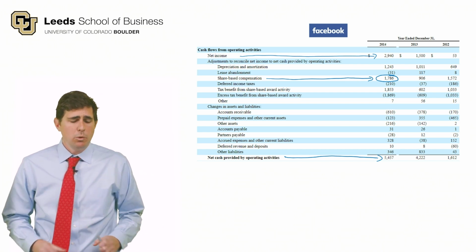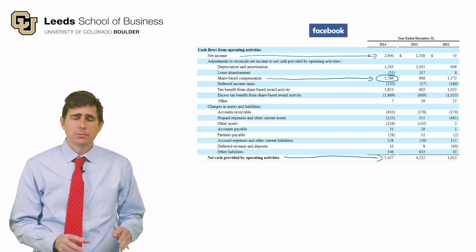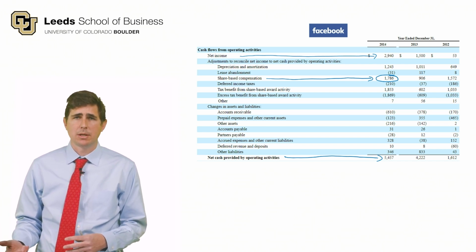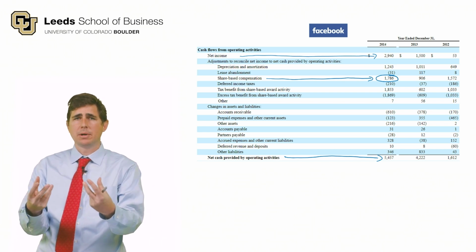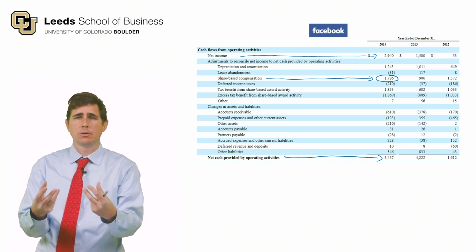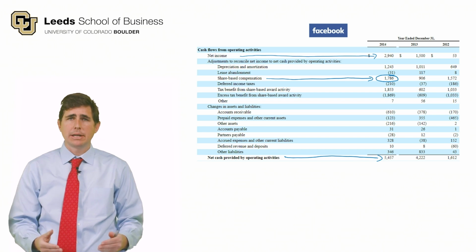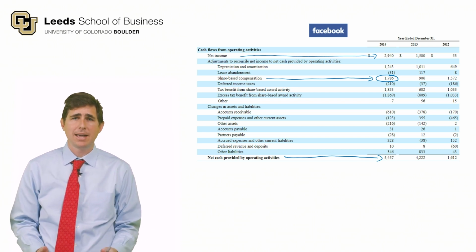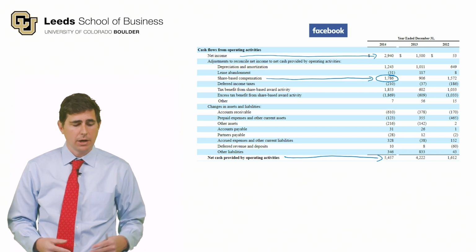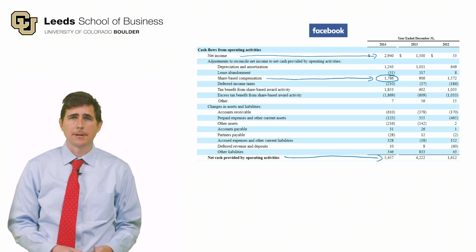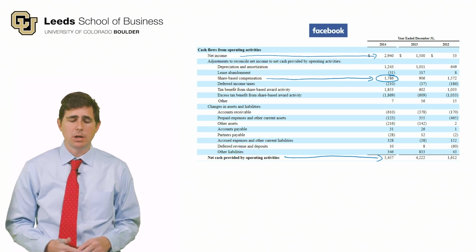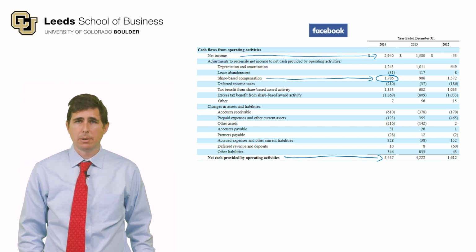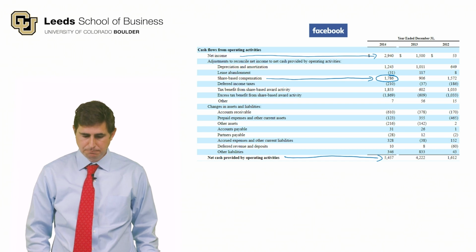So that is to say, you wouldn't want to compare Facebook to another company that doesn't offer stock-based compensation expense. You wouldn't want to compare those two companies on the basis of their operating cash flow. Facebook is going to naturally have higher operating cash flow than other companies because they're not paying cash to their employees. They're compensating many of their employees with stock. And so that's another pitfall to be aware of when using the statement of cash flows as a measure of a company's operating performance.